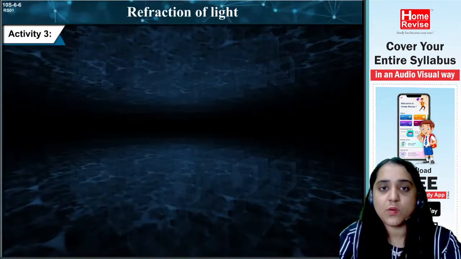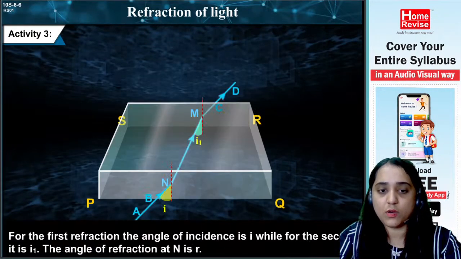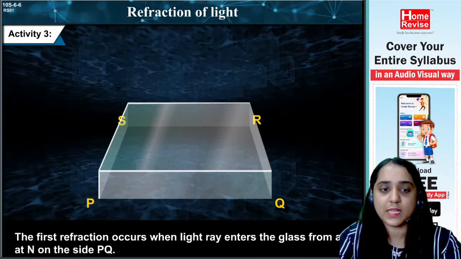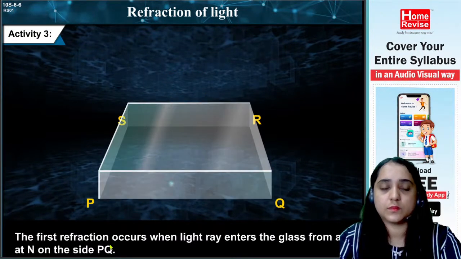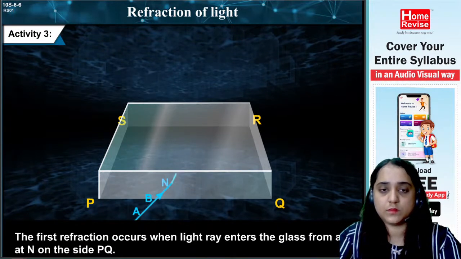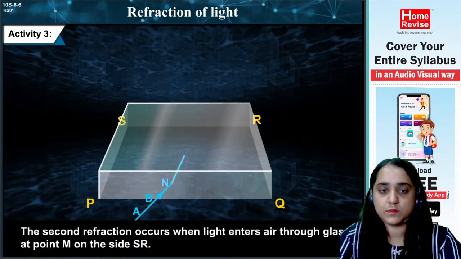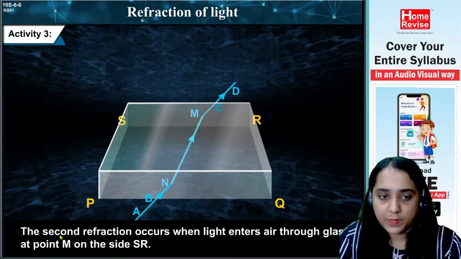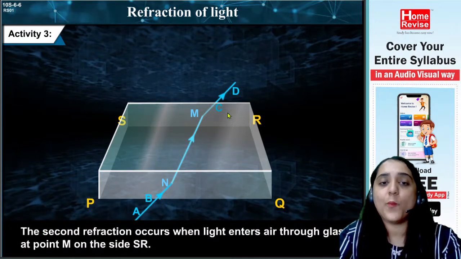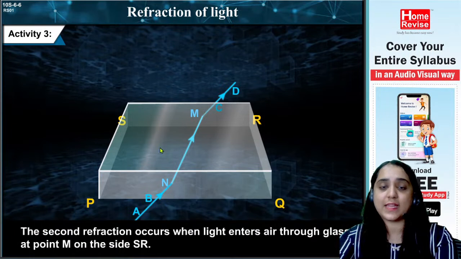See, now this is called the incident ray because we will also see this. The first refraction occurs when the light ray enters the glass from air at N on the side PQ. The second refraction occurs when light enters air through glass at point M on the side SR. Okay, so for the second refraction, see how many times the refraction is taking place.